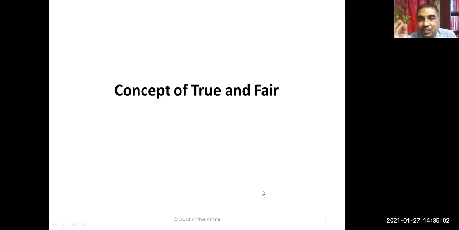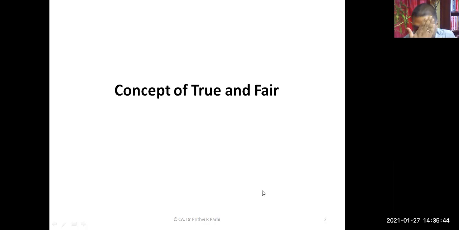I'm talking about that auditor gives an opinion on the financial statement, whether the financial statements are showing true and fair view. Now, what are these financial statements I'm talking about? Can you tell me the list? Sir, your profit and loss statement, balance sheet, cash flow statement, shareholder equity statement, and notes to account.